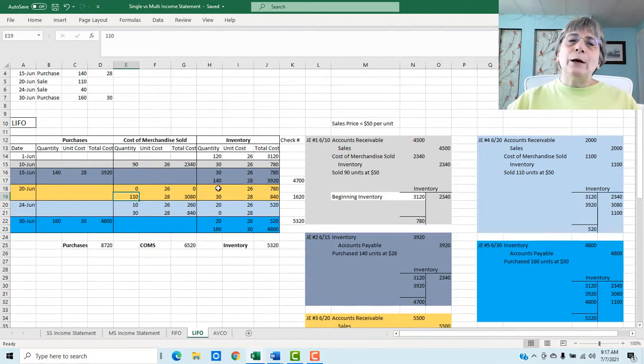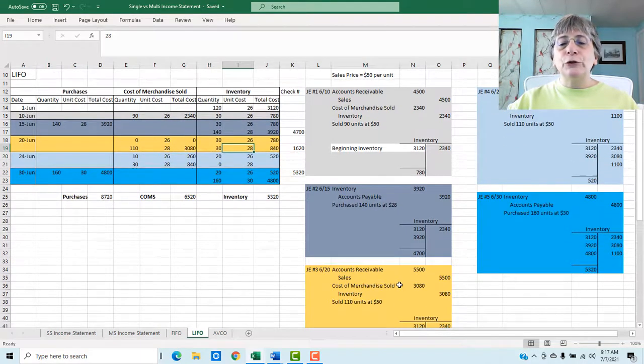When we bring down our inventory now, we're still going to have 30 items at $26. We have not sold those. And we've now sold 110 of the 140 that we bought at 28. So we've got 30 at 26 and we have 30 at 28.